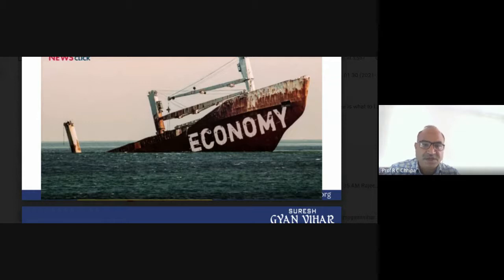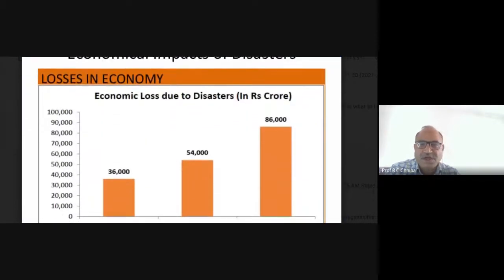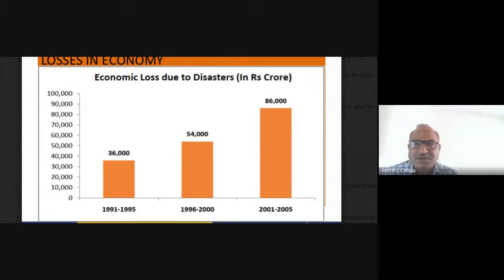So the economical impacts are much more. Here are some examples of economical losses due to disaster in crores. This is the data from 91 to 95, 96 to 2000, and 2001 to 2005. Here we can correlate economic losses due to disaster: 36,000 crore in the first five year period.